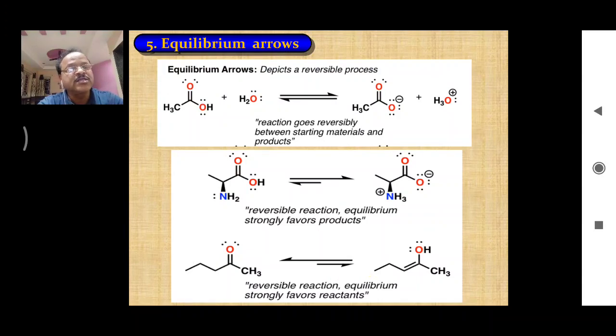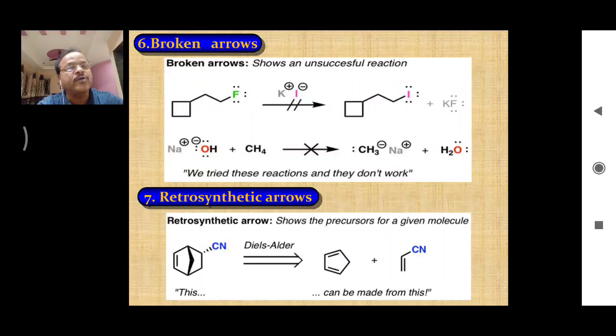This arrow indicates that the reverse reaction is favored, meaning this product will be converted into the reactant, and this reverse step will be favored, or the reversible reaction is occurring in the backward direction. So in this reaction we will obtain the reactant in higher percentage. So these are the equilibrium arrows.